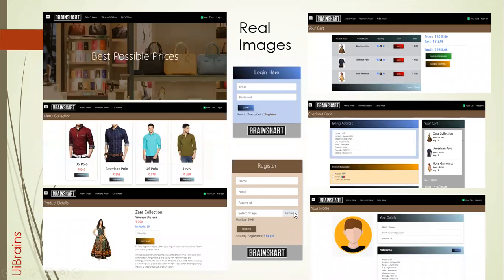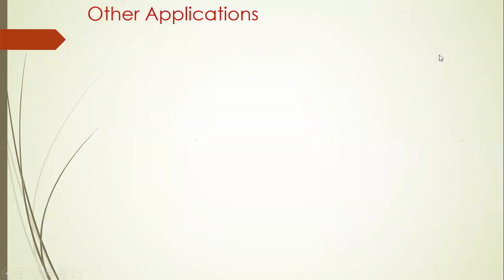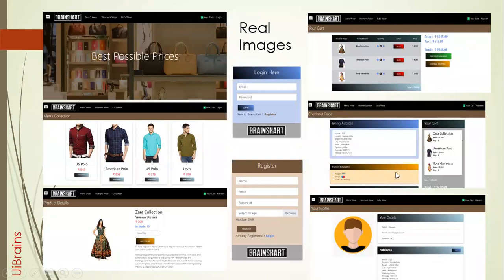This is the login system, and this is registration. When you add to cart, this is the add to cart page. We will do an even better design. You can increase the quantity and you can delete the product, any activity you do. Once you click on proceed to checkout, this is the checkout page.